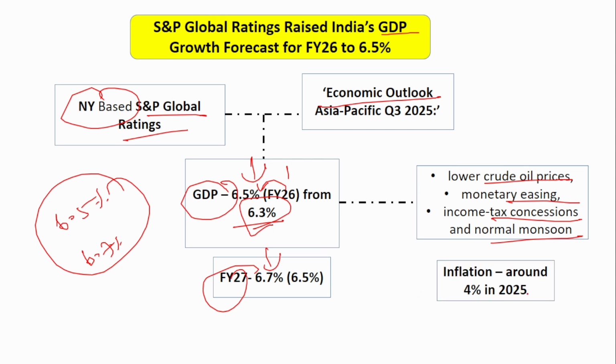Similarly, on inflation, the S&P had projected that the inflation in 2025 for India will be around 4%, which is acceptable and which is also the RBI's target.